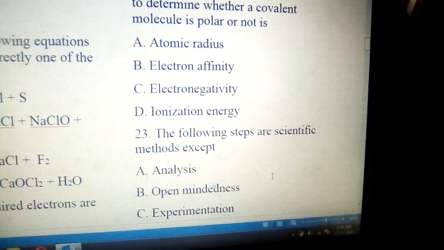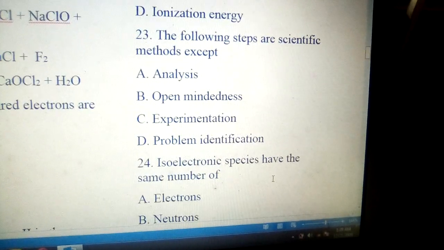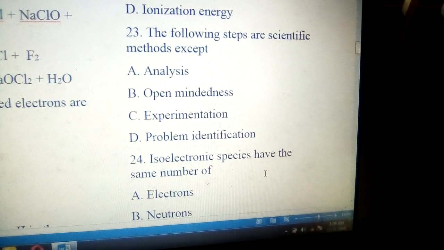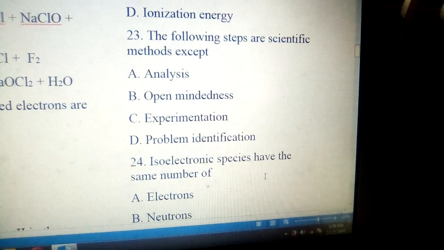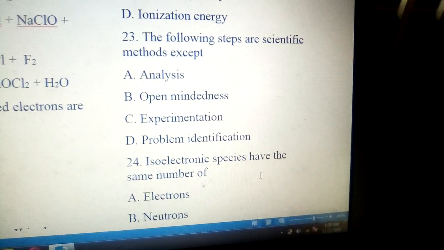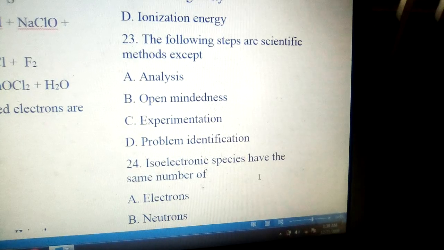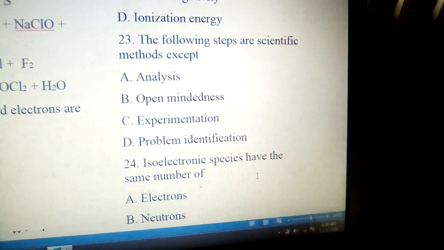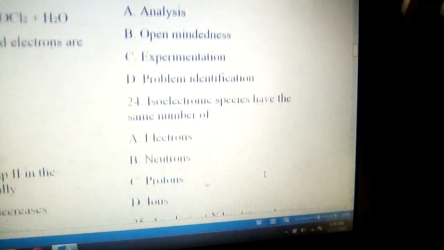23. The following steps are scientific methods except: A. Analysis, B. Open-mindedness, C. Experimentation, D. Problem identification. The answer is B. Open-mindedness has no business with scientific method.